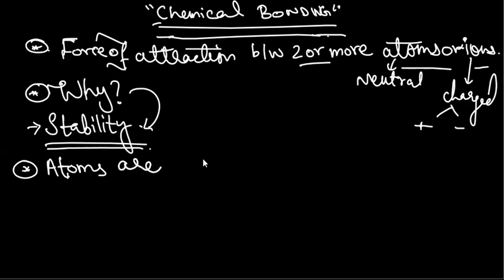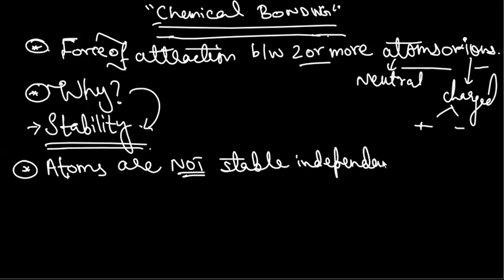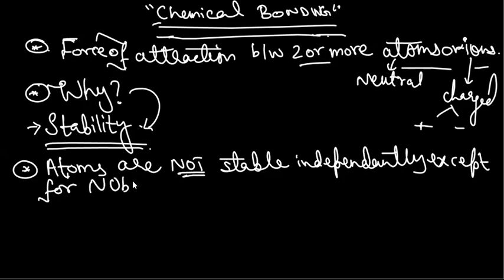except for a special group, the noble gases.